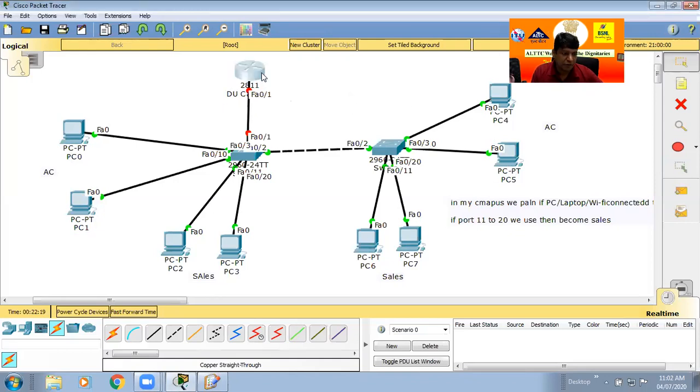For this, first we go to this router and the actual IP address. Suppose what is the actual IP address? The actual IP address is 192.168.1.0/24. This is your campus main IP. So according to this IP, first allotment of IP to this port. It is the basic and first step of any network.